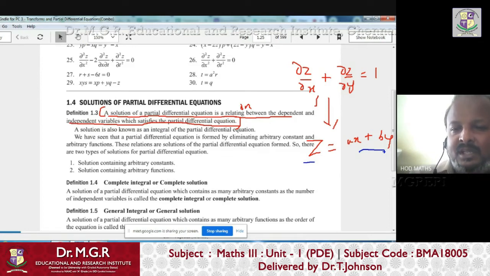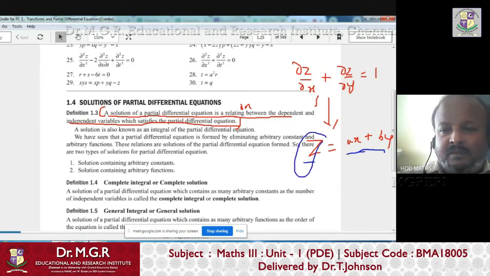So in general, what is the meaning of solution? A solution is nothing but an equation which connects the dependent variable with the independent variables, right? So roughly that is a solution. But I already told you, there are different kinds of solution, and I will explain them one by one. That is there in definitions 1.4 and 1.5, right?